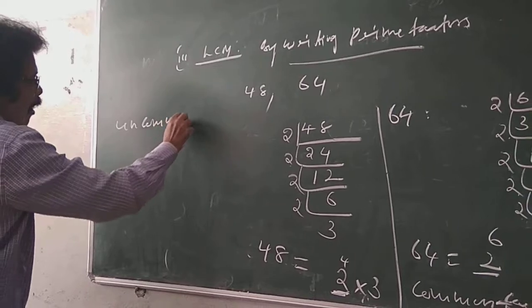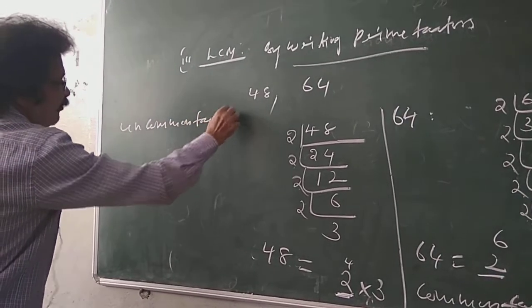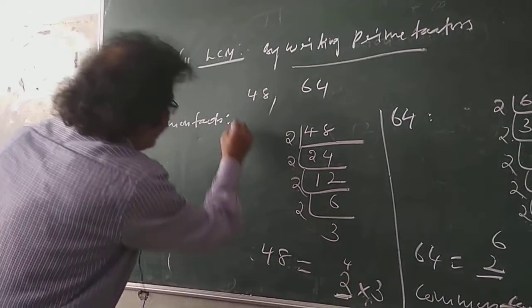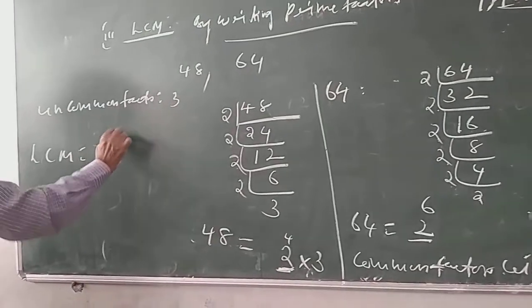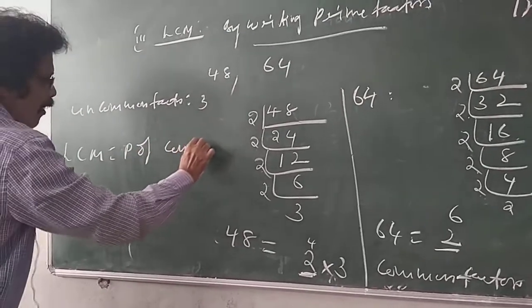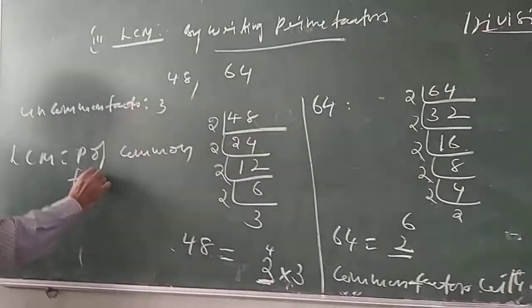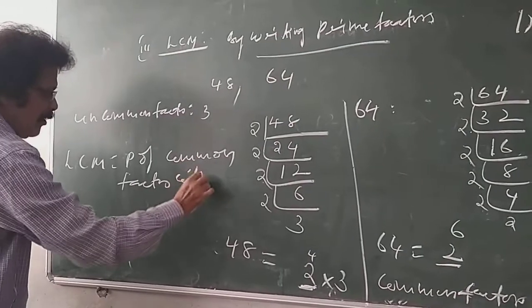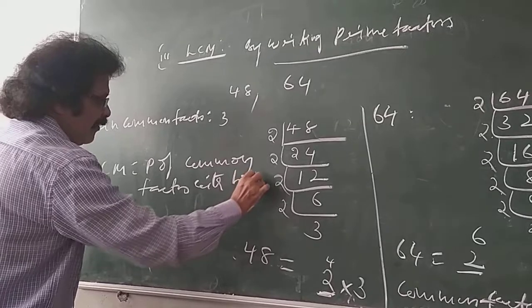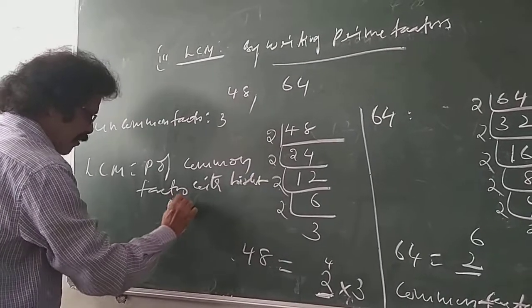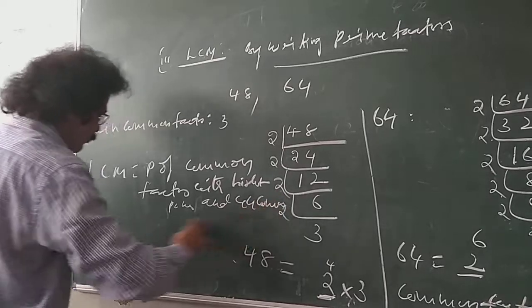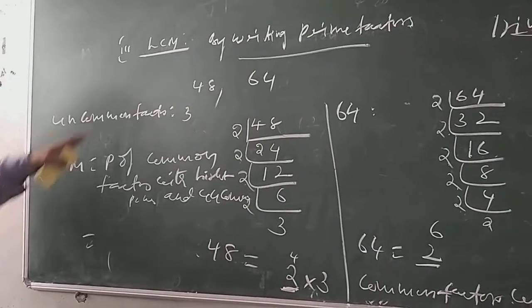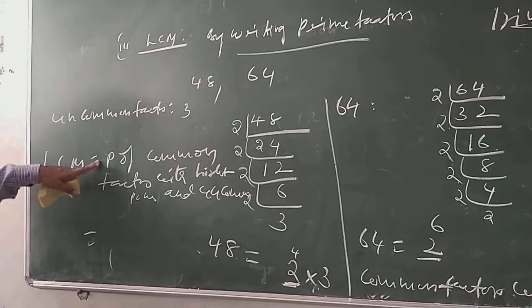Now take the uncommon factors. What is the uncommon factor? 3 is the uncommon factor. Now LCM is equal to the product of common factors with highest power and uncommon factors.